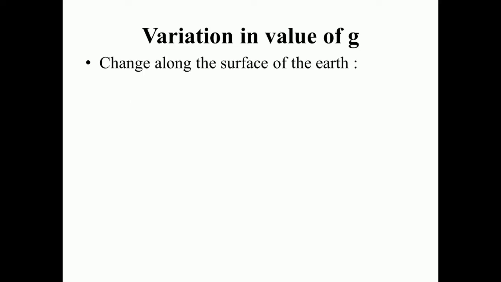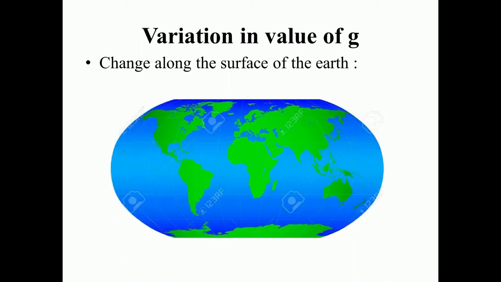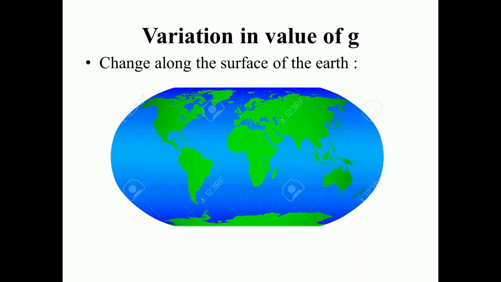Now next we will study about the value of g at different positions of the earth. As you know, our earth is not perfectly spherical. It has a bulge at the equator. Let's see in the diagram. This is the diagram of the actual earth. As you can see, it bulges at the equator and is flat at the poles. This is the poles and this is the equator.